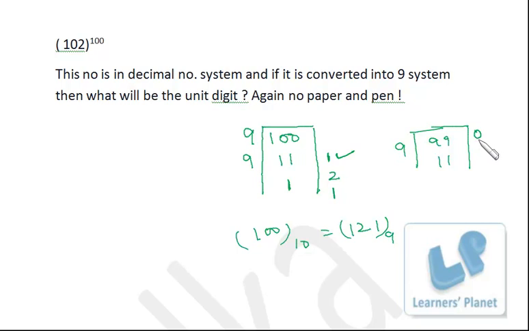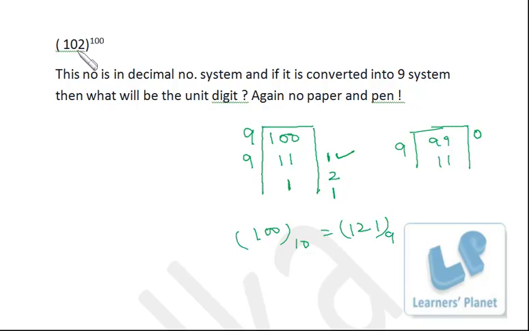Now there is no need for paperwork. You can see this 102 raised to 100. How would you obtain the unit digit? If this is divided by 9, whatever the remainder is, that will be the unit digit. Now just see carefully. 102 is a multiple of 3. A multiple of 3 raised to 100 is definitely a multiple of 9, because to be a multiple of 9 we need only 3 raised to 2, but it is much more than that.